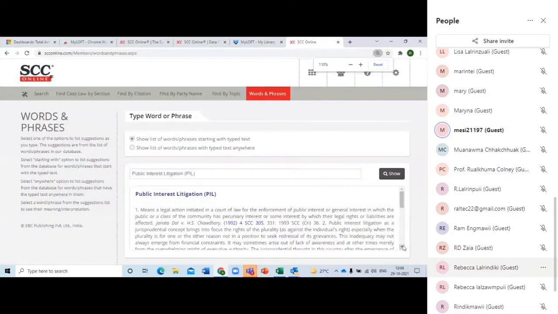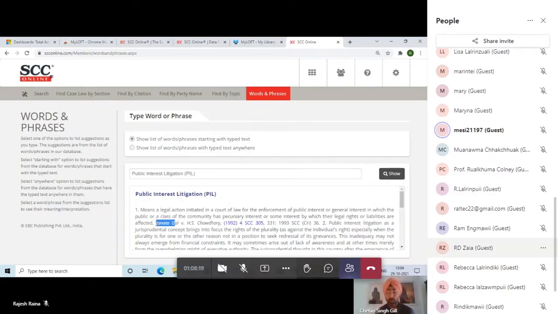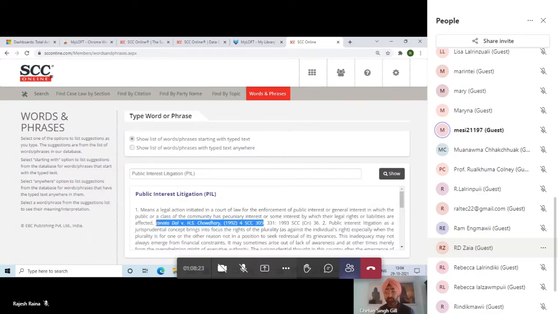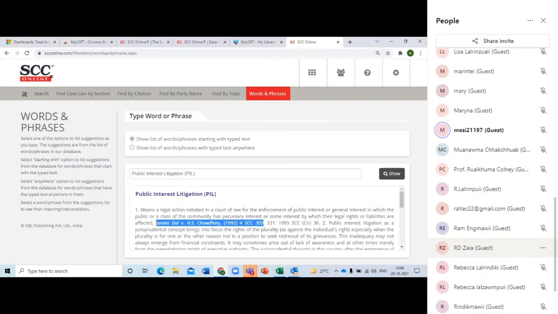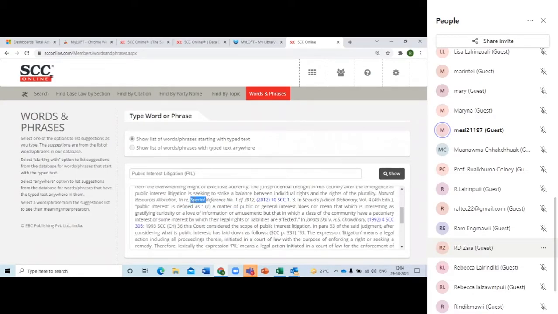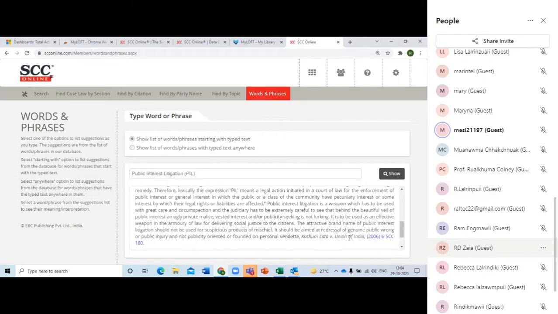The first definition is coming. It says it means the legal actions initiated in a court of law for the enforcement of public interest or general interest. And this is coming from a judgment, Jandal versus H.S. Chaudhary. And there is a second definition just after that. It's also coming from a judgment, and then the third one is also coming from a judgment, the same judgment, and so on and so forth. This is how you can see the definitions coming from various verticals. Okay, this is your dictionary one.